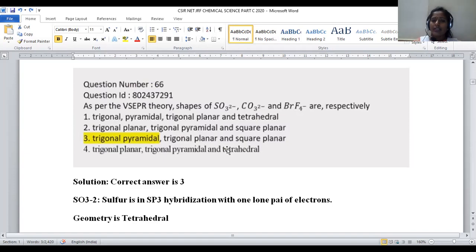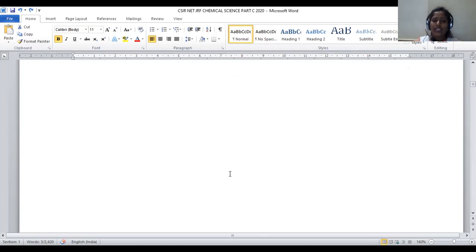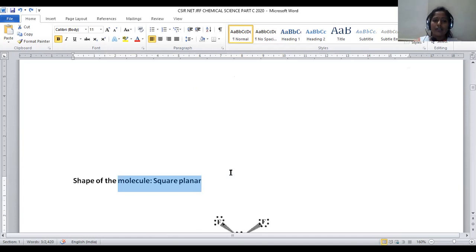BrF4 minus: a square planar shape will be there. So option number 3 is the right statement for all these 3 compounds. For question number 66, option number 3 will be the right answer. Let us move on to question number 67.